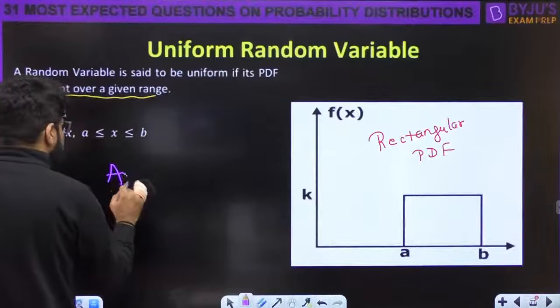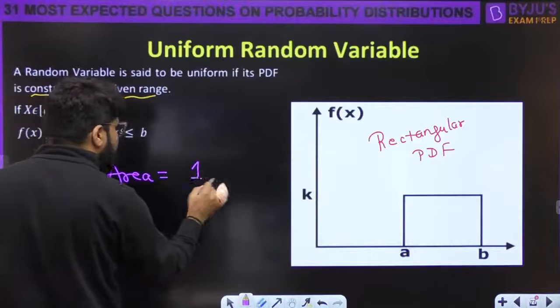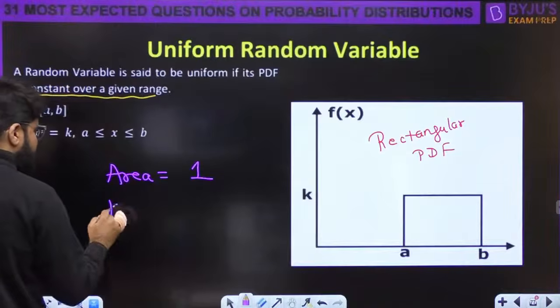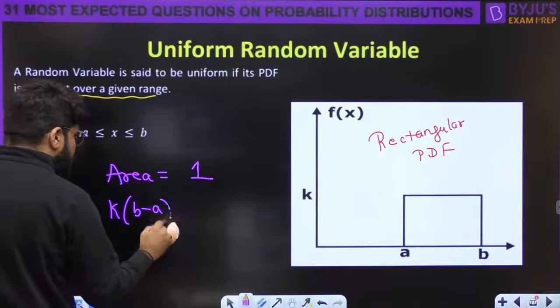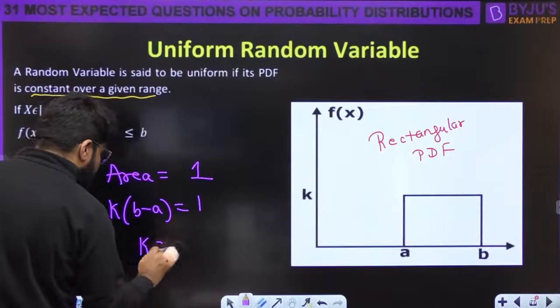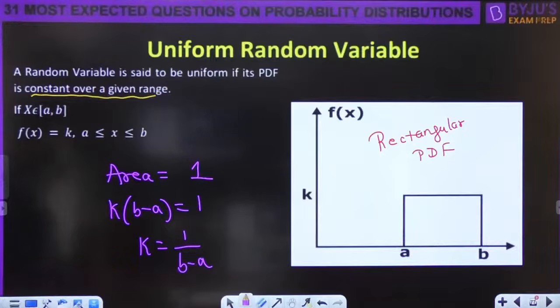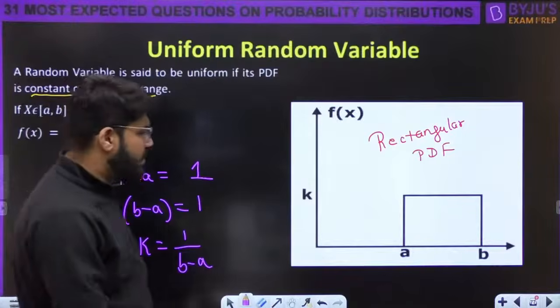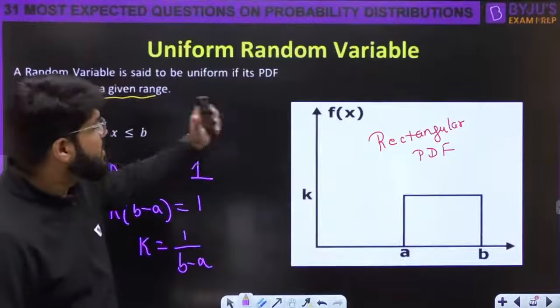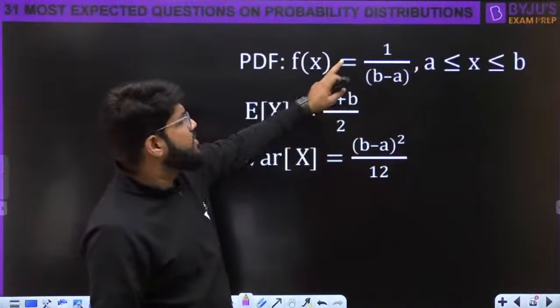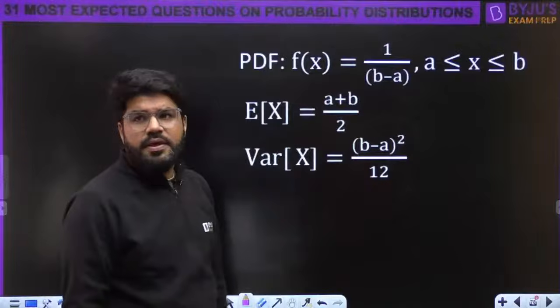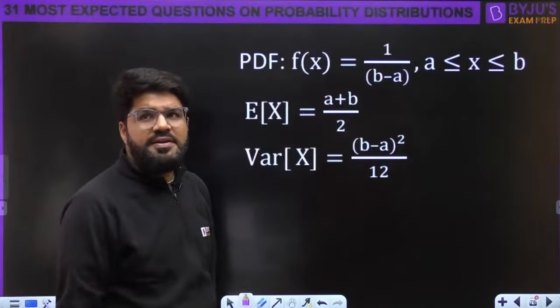What should be the value of k? It is obtained from the fact that the area under the PDF is always 1. Area is height multiplied by base, and that equals 1. So what is the height? 1 upon b minus a. So k is 1 upon b minus a, and the PDF is 1 upon b minus a.